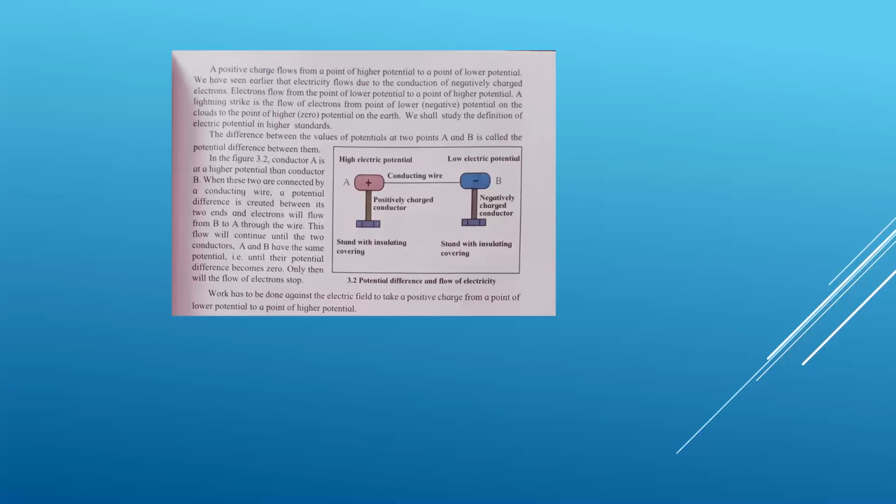As you can see in this page, what is given here, a positive charge flows from a point of higher potential to a point of lower potential. We have seen earlier that electricity flows due to conduction of negative charge electrons. Electrons flow from the point of lower potential to a point of higher potential.